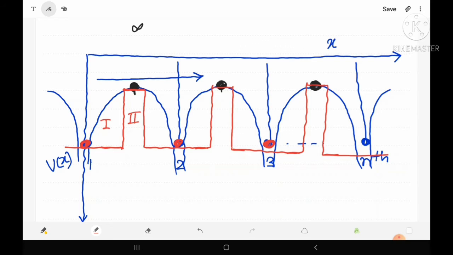So here this is the first zone and this is the second zone, and obviously an electron is moving in this direction. Suppose this is the free electron which is moving along this direction, then obviously it will have a wave packet, and for this wave packet there is always a wave function psi. So if we want to study the behavior of this free electron, then we have to consider the Schrodinger wave equation. Now let's see how this Schrodinger wave equation may be solved here.